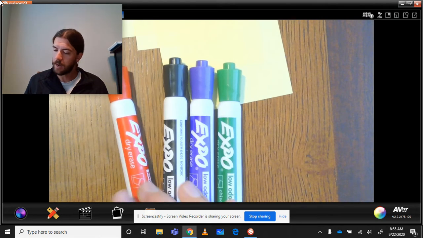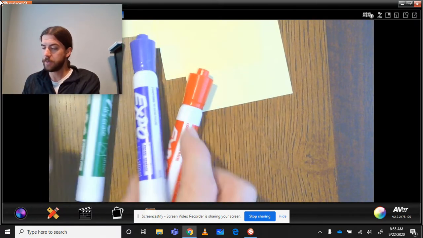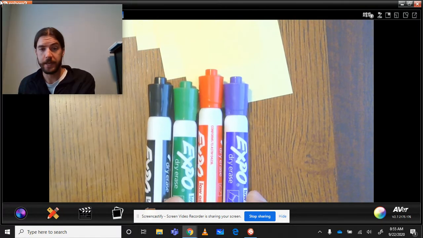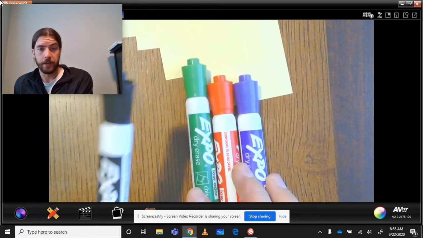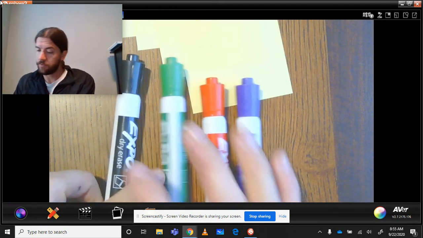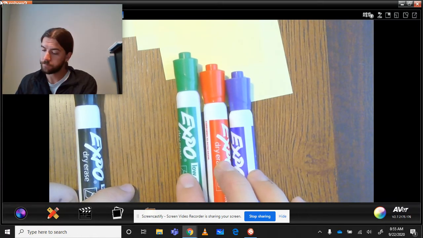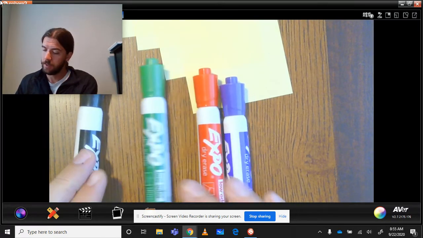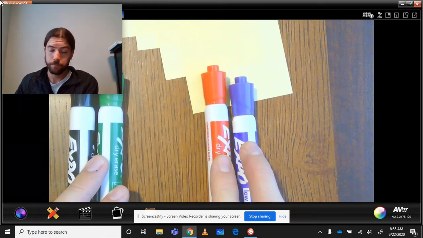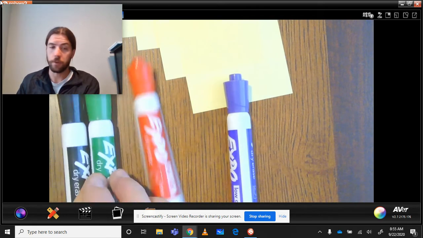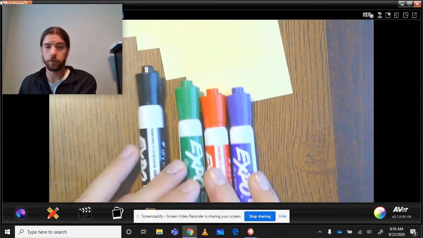So we want to figure out how many combinations could I get of these 4? If I just rearrange these, how many different ways could I rearrange these and mix them up and still just have these 4 items? Well, let's pick one item and call it item number 1. So if this one was first, then any of these ones could be second. Okay, so we'll pick one to be second. If this one was first and that one was second, then either of these 2 could be third, and I'll pick one of them. And once we know the third one, then the last one has to be the 4th one. So let's look at how that turns out in a tree diagram.